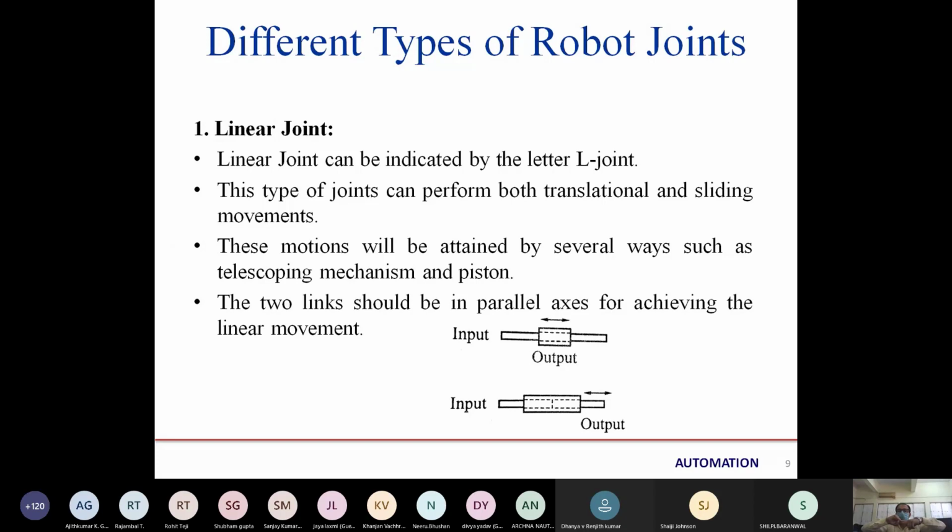The circular part is called sliding movement, and the rectangular part, which is not circular, is called translational movement. Both are sliding on each other, but one is rectangular and the other circular, and according to shape we determine the term. The function is sliding only, but the shapes are different. Yes ma'am. The function will be the linear movement.